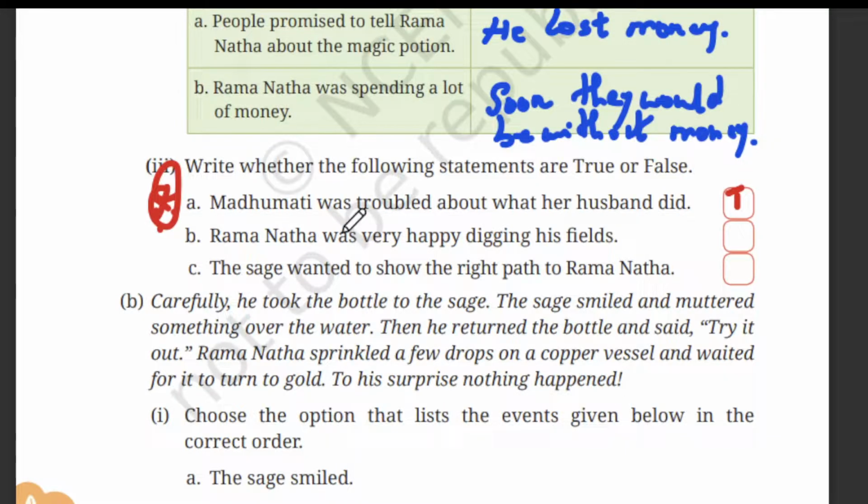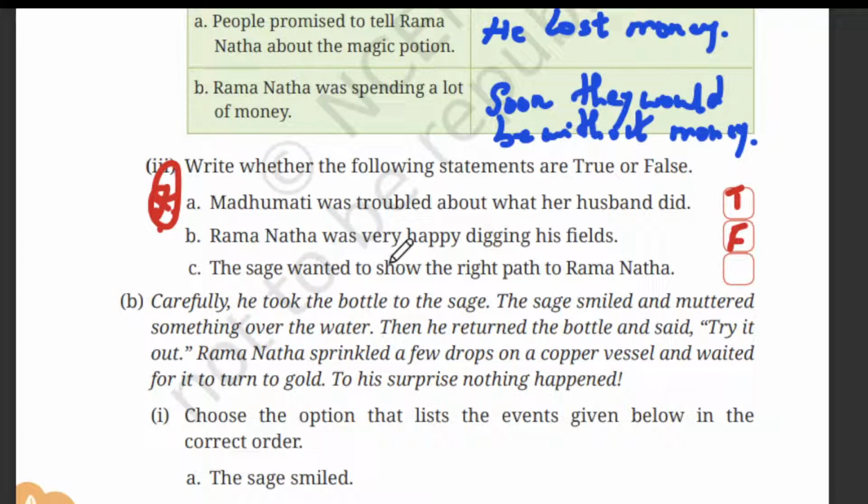The next question. Ramnath was very happy digging his field. Was he very happy? No, he was not happy. He doesn't like digging his field, and he doesn't like to take care of fields. The only thing is he wanted to collect the dew to give 5 liters of dew to the sage, right? So, "Ramnath was very happy" is incorrect. Ramnath was not happy is the correct answer.